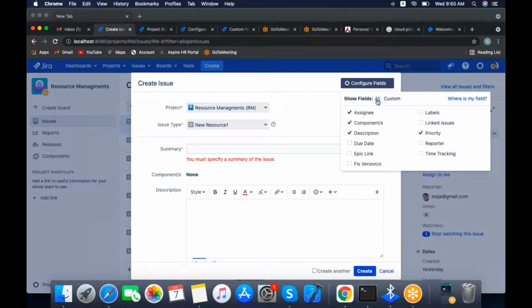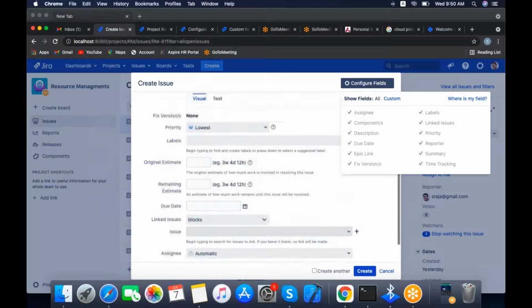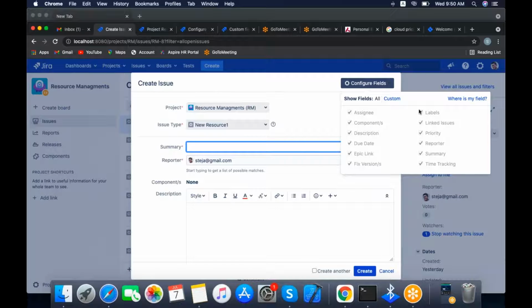We will go and select all. Then automatically all the fields which are associated with the screen will be displayed on the screen. I'm just giving a small introduction: what custom fields are, how we can add them to our project, and how we can add them to the particular screen. That I'm explaining.